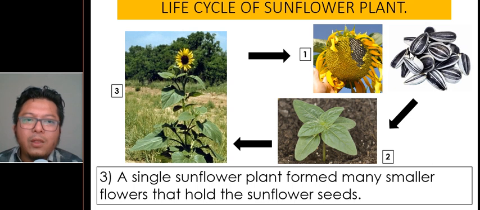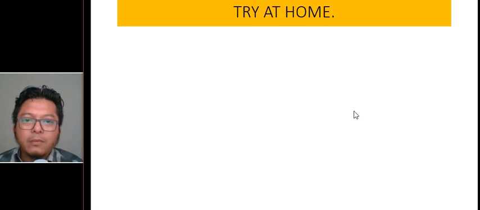Now if you want to plant sunflower seeds, do not use the ones in the shop that you can eat. They've been roasted. They're for eating only. For this one, go to somewhere like Super Safe. I did see it in Super Safe. There, sunflower seed is meant for planting.